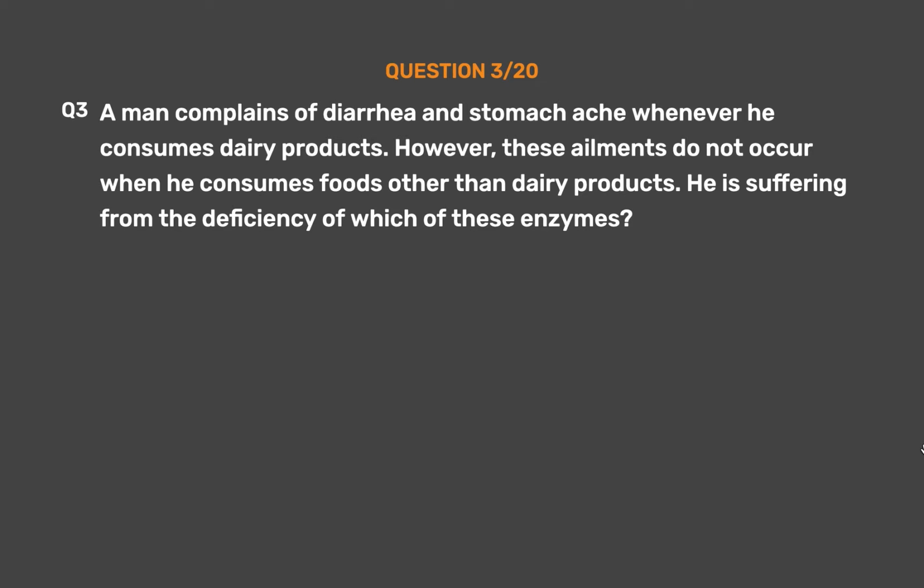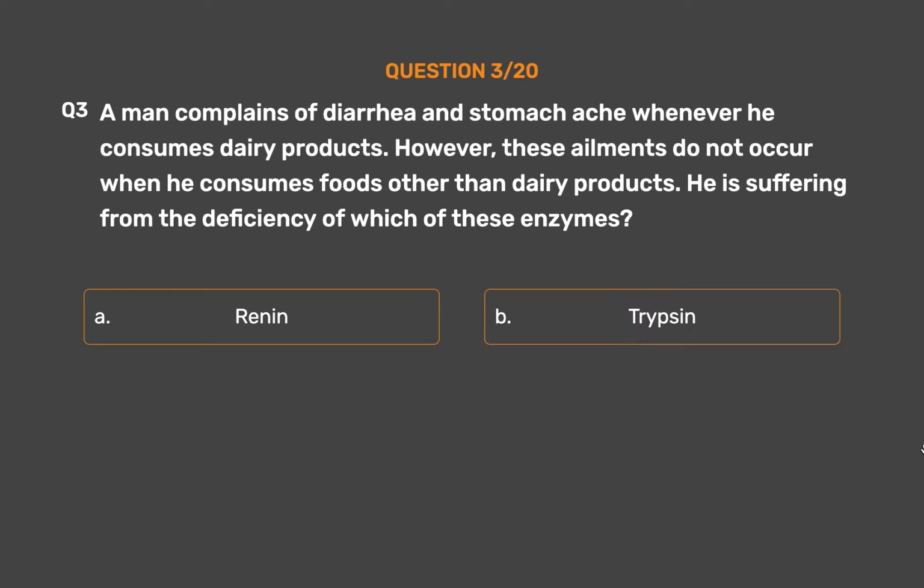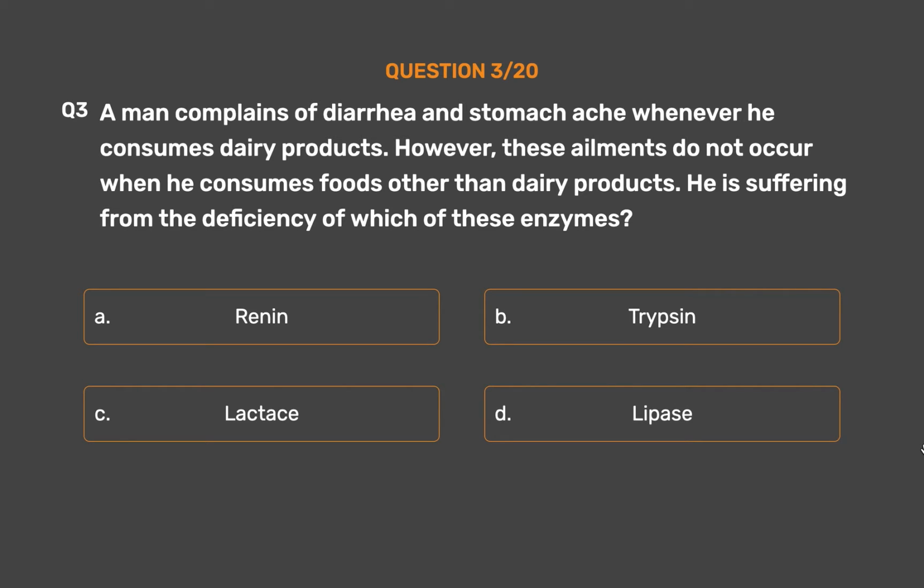Question number 3. A man complains of diarrhea and stomachache whenever he consumes dairy products. However, these ailments do not occur when he consumes foods other than dairy products. He is suffering from the deficiency of which of these enzymes? Option A. Renin. Option B. Trypsin. Option C. Lactase. Option D. Lipase.